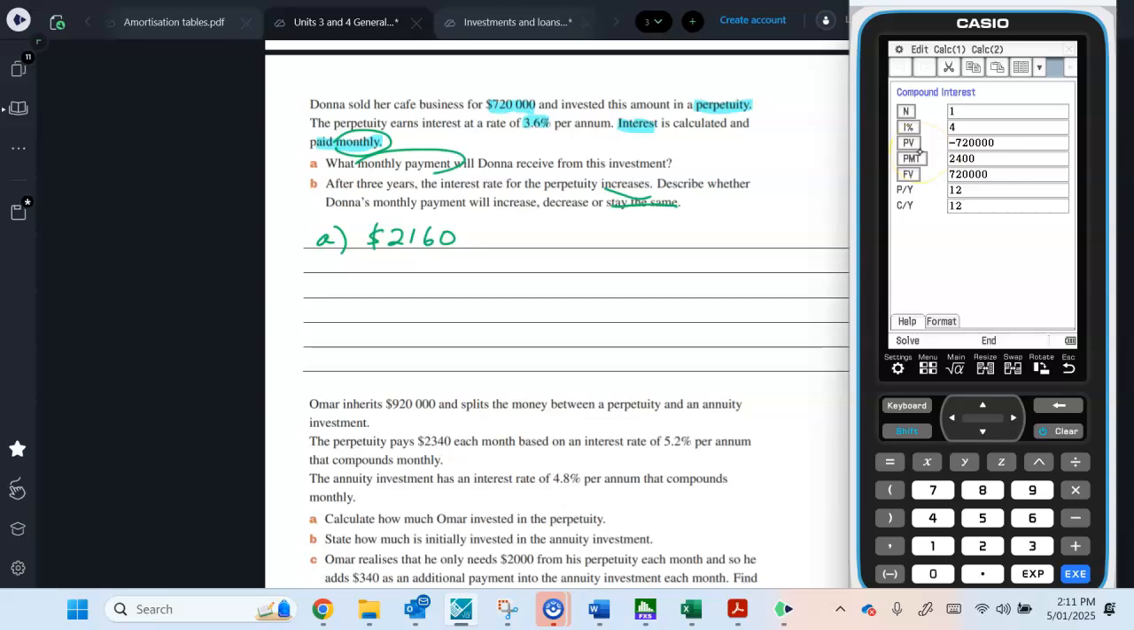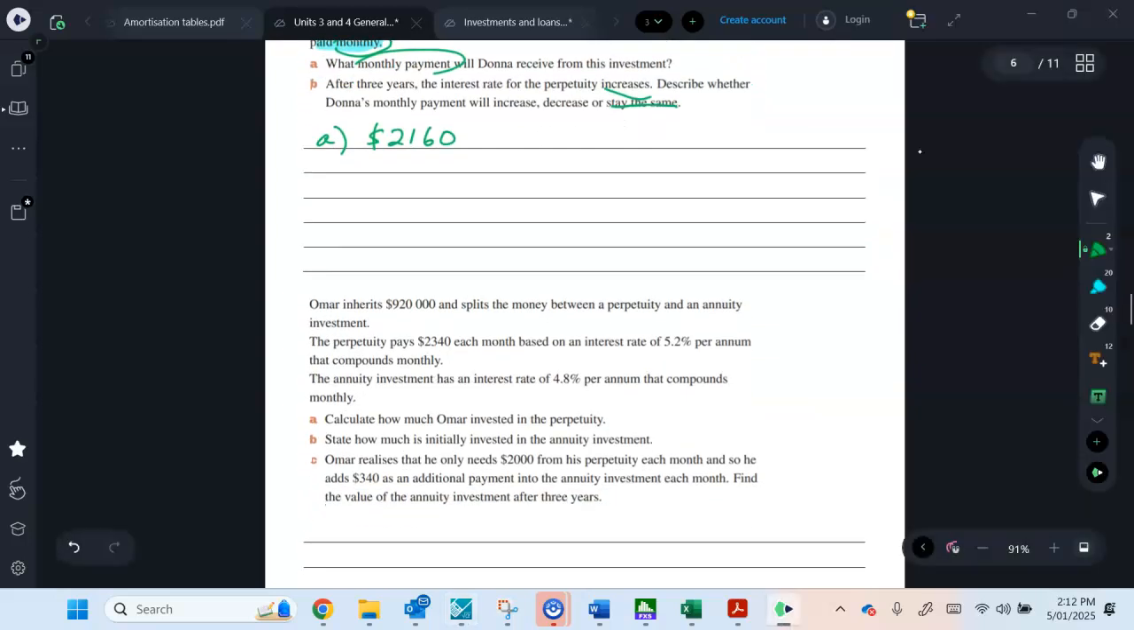So a question like this could be on an exam. With a perpetuity, it doesn't matter how long. It could have said after 300 years. It doesn't actually matter. Donna will still have that $720,000 in the bank. All right, so it doesn't matter. She's just living off the interest.